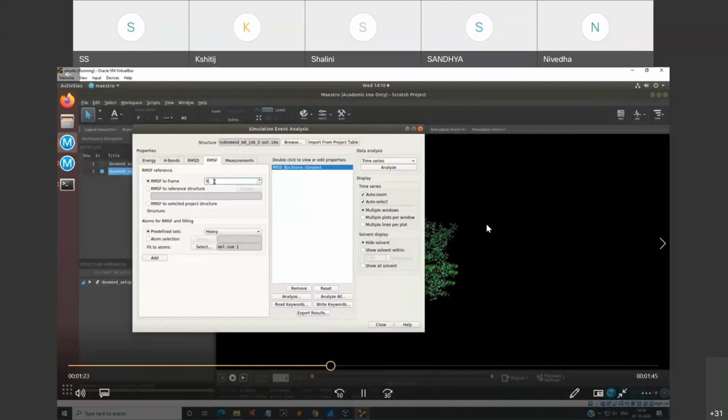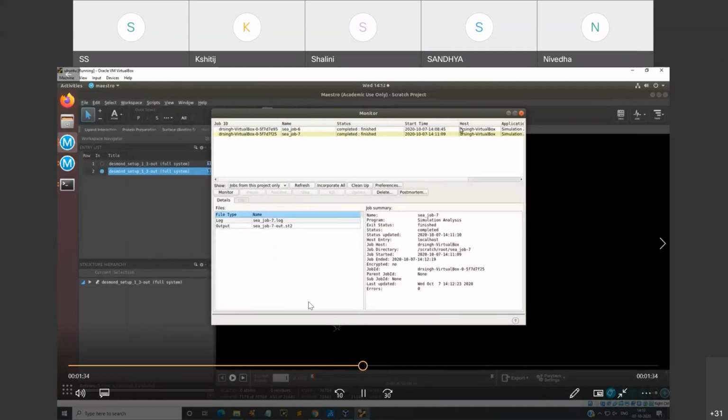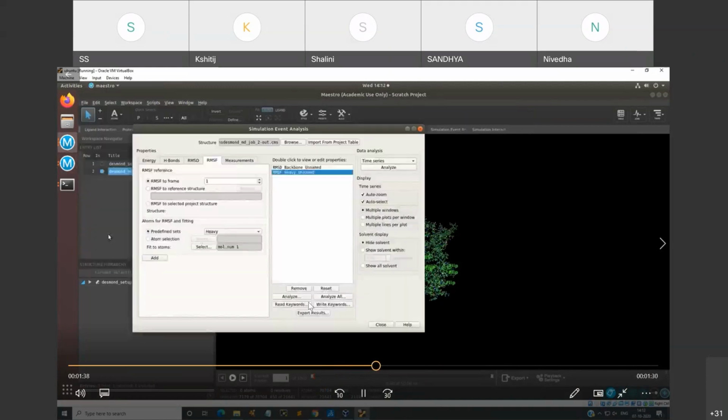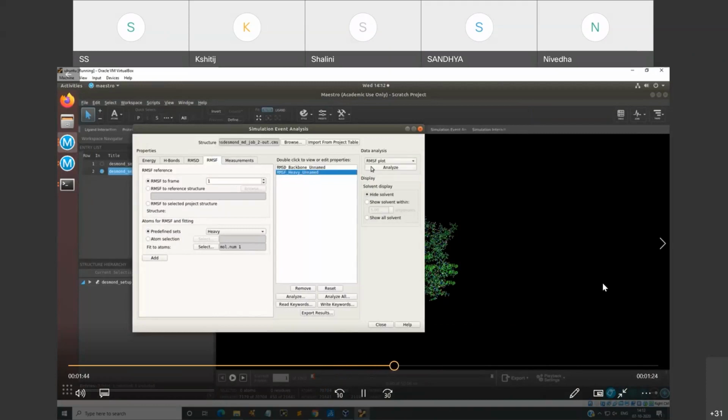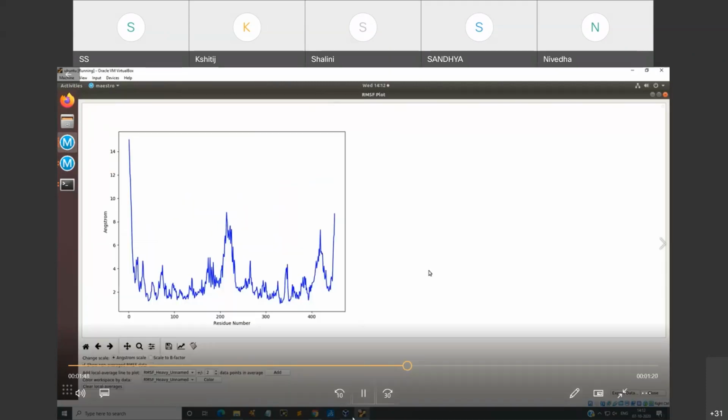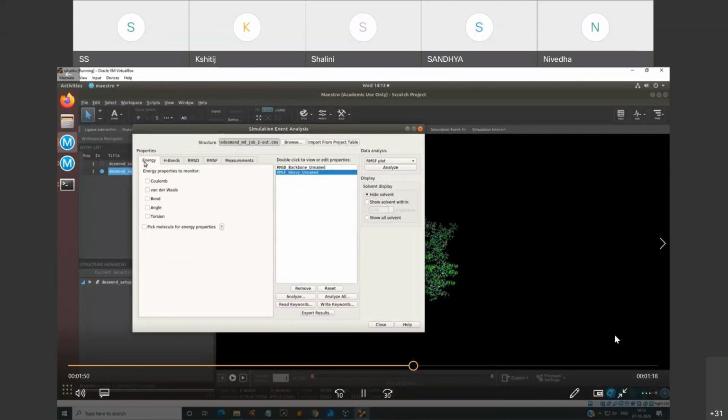So for RMSF also you can analyze, and we can add this pre-filtering criteria over here in the box and then do the analysis and see the plot in the simulation event analysis. So we'll click analyze, and then we will see the RMSF plot for this particular biomolecule of interest. So this is, you can see, this is quite stable.